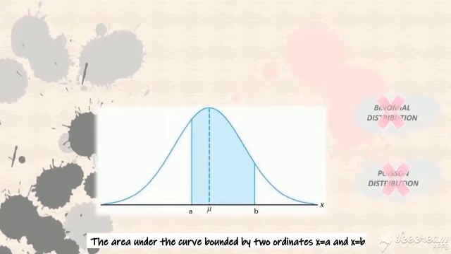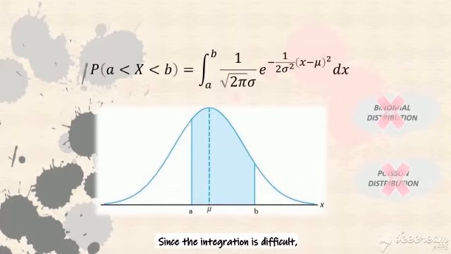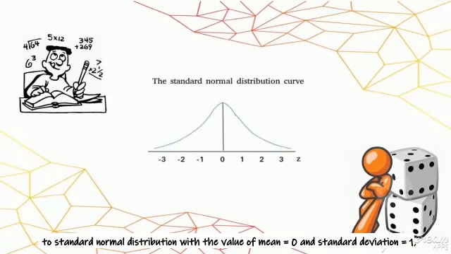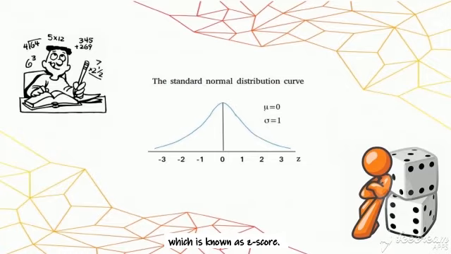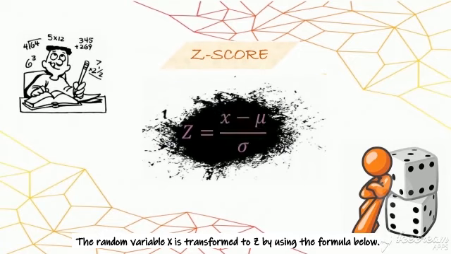The area under the curve bounded by two ordinates x equals a and x equals b equals the formula below. Since the integration is difficult, we can standardize the value of normal distribution to the standard normal distribution with the value of mean equals 0 and standard deviation equals 1, which is known as the z-score. The random variable x is transformed to z by using the formula below.